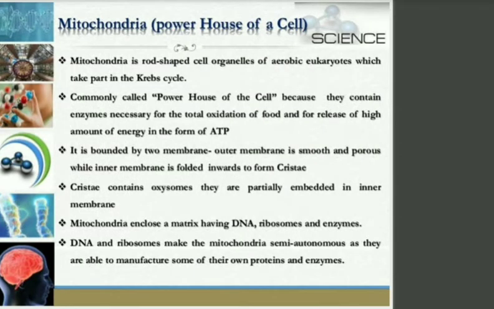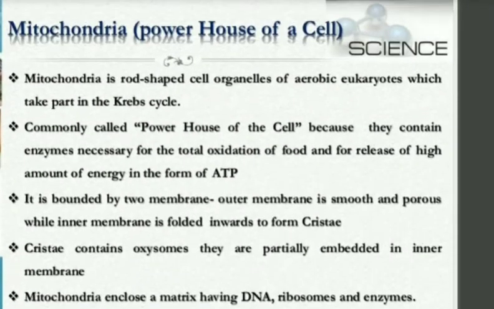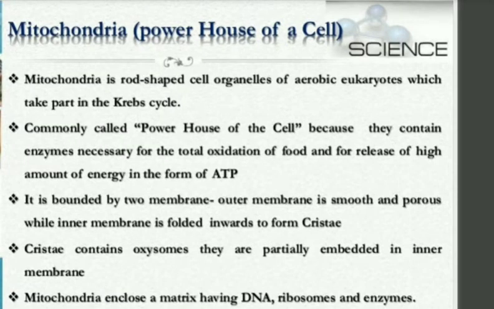Then mitochondria, very important. What is another name for it? It is the powerhouse of the cell, or we can say the factory of the cell. Mitochondria is a rod-shaped cell organelle found in eukaryotes, although prokaryotes need not have mitochondria.